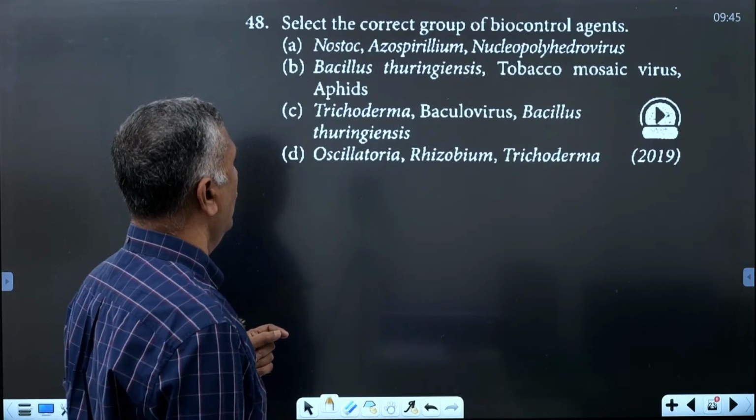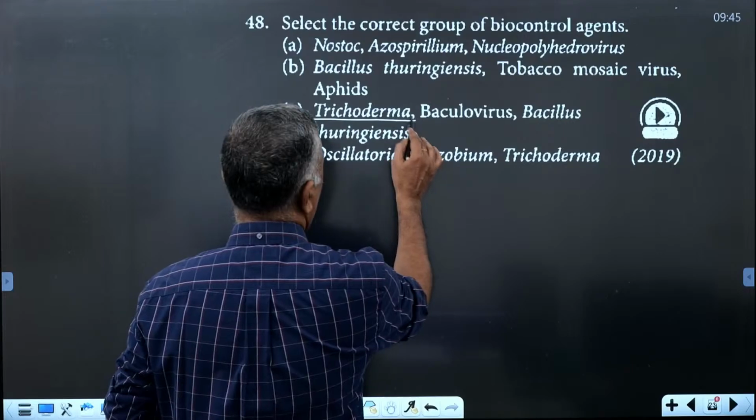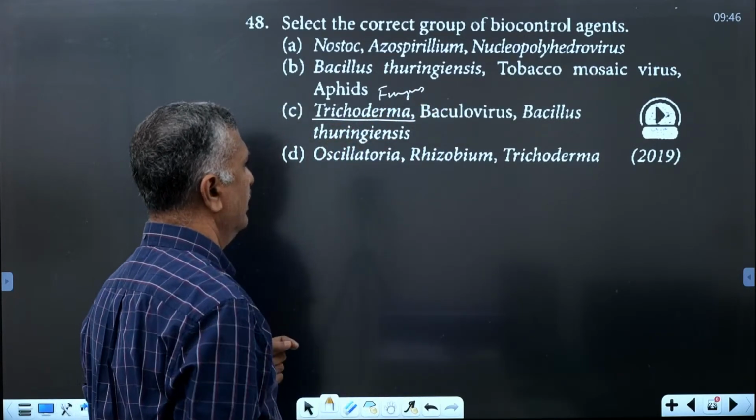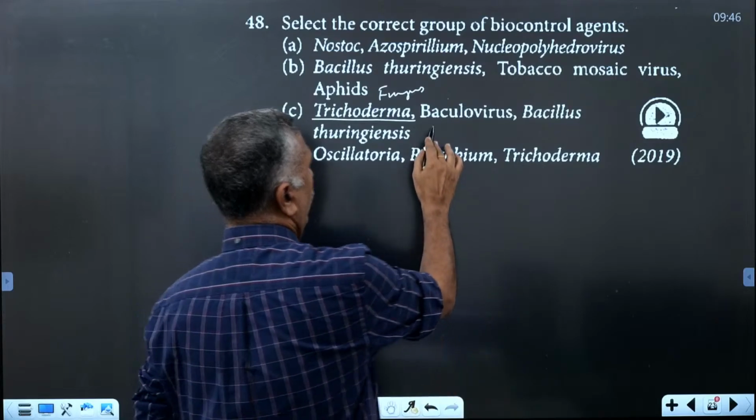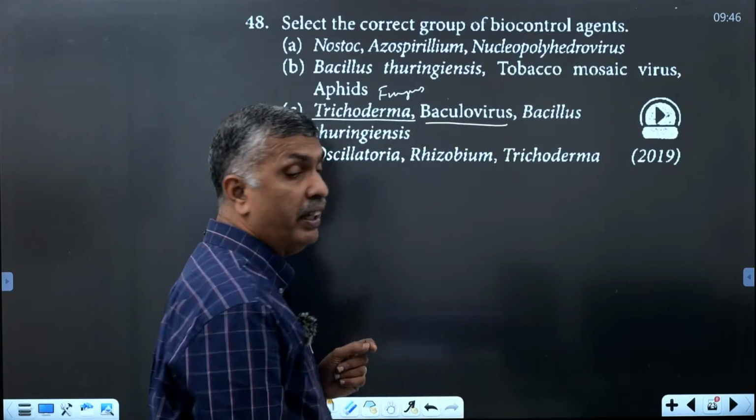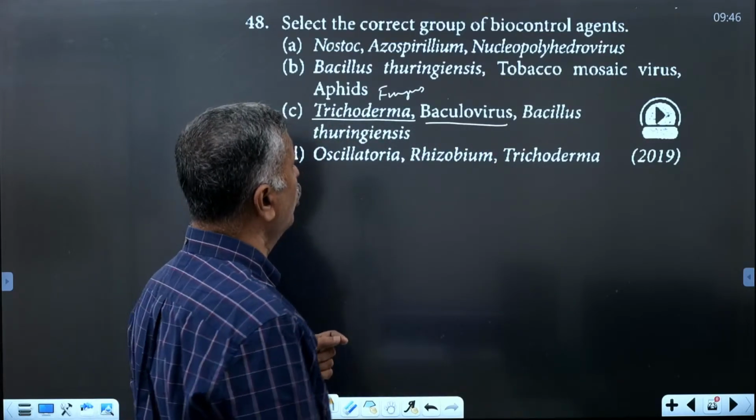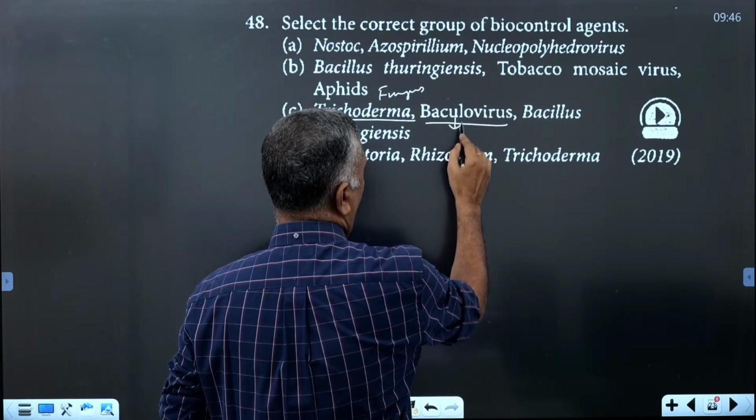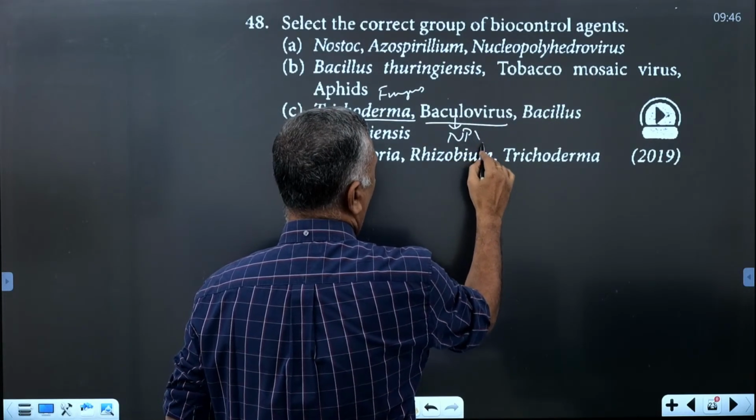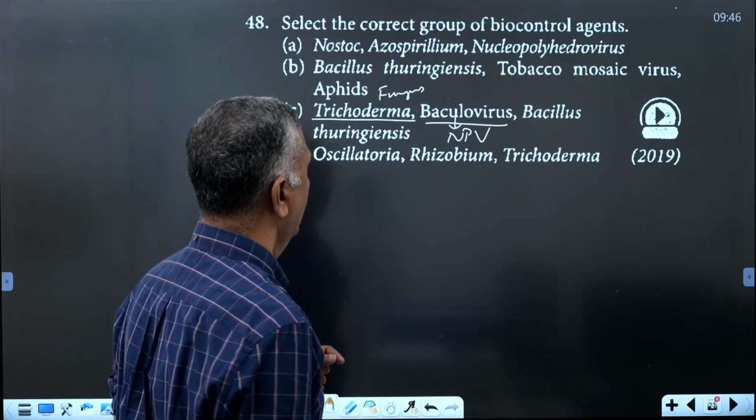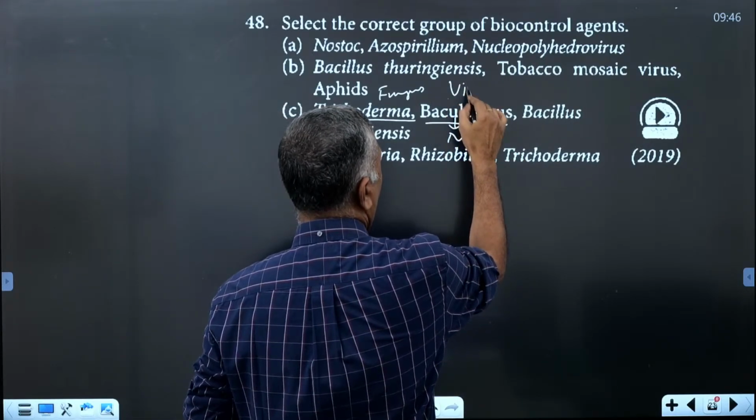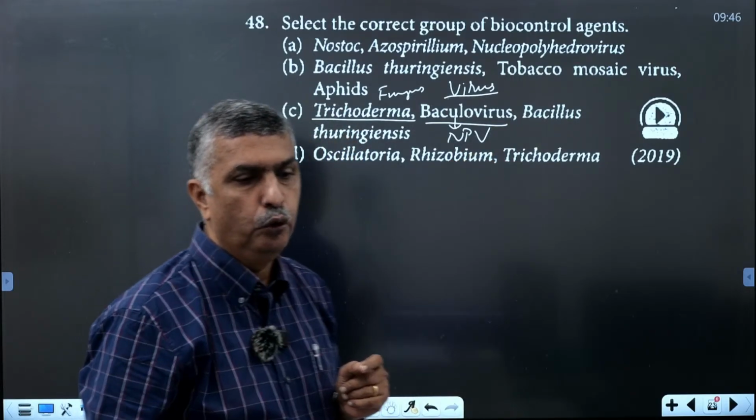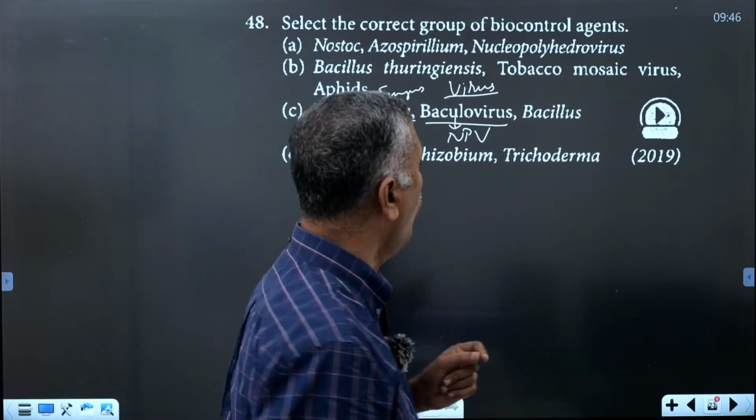The first one is Trichoderma. It is a fungus used as a biocontrol agent in controlling plant diseases. Another microbial organism for biocontrol is a virus called baculovirus. A genus coming under baculovirus is called nucleopolyhedrovirus, what we call NPV.